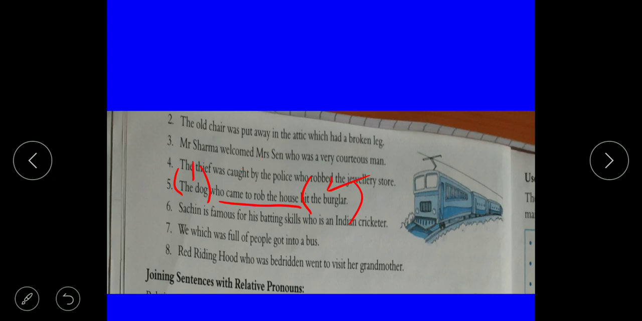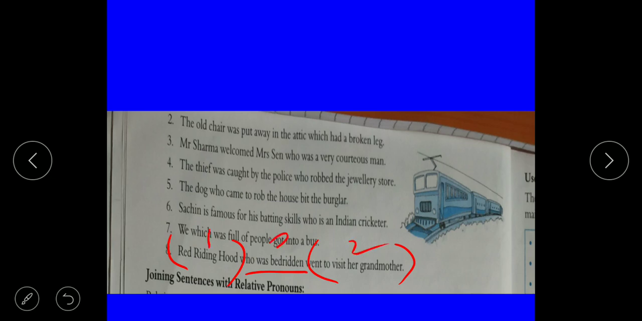Then what is the order of the sentence? We got into a bus which was full of people. First, second, and this one third. Okay, Red Riding Hood, who was bedridden, went to visit her grandmother. Now, what will be the order of the sentence? Red Riding Hood went to visit her grandmother who was bedridden.